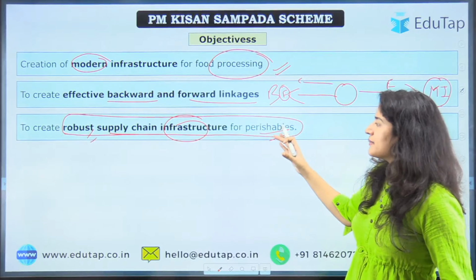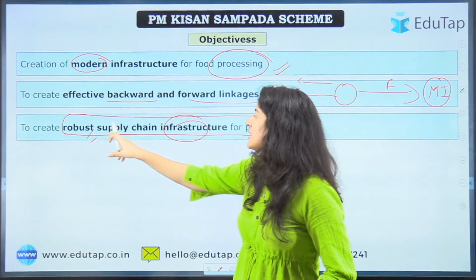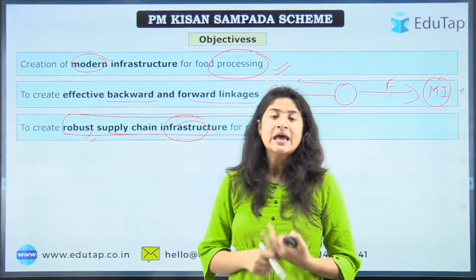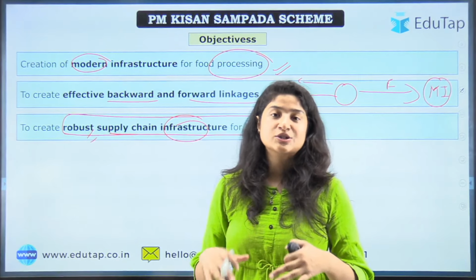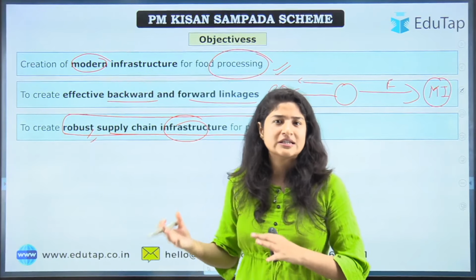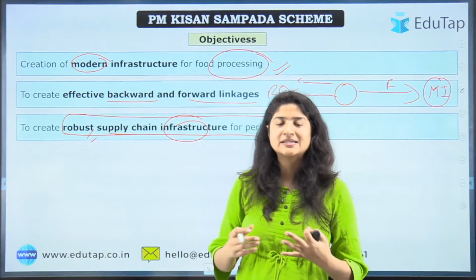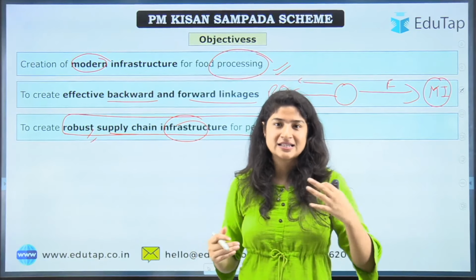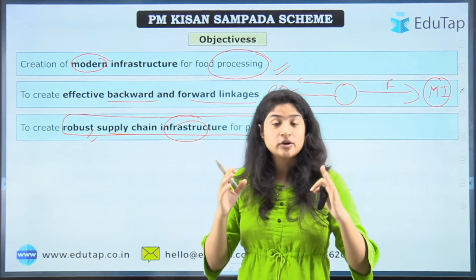For such perishable food products, there should be a proper supply chain infrastructure. So what is done in that? Usually now the government is focusing on such modern trucks that act as a refrigerator as well. So what happens there, basically you can regulate the temperature and then you reduce the temperature in such infrastructure, such